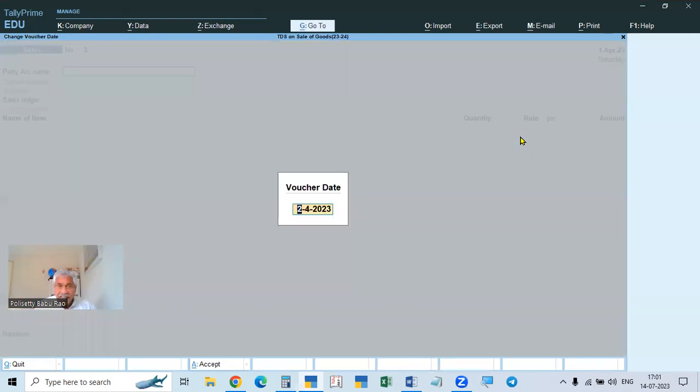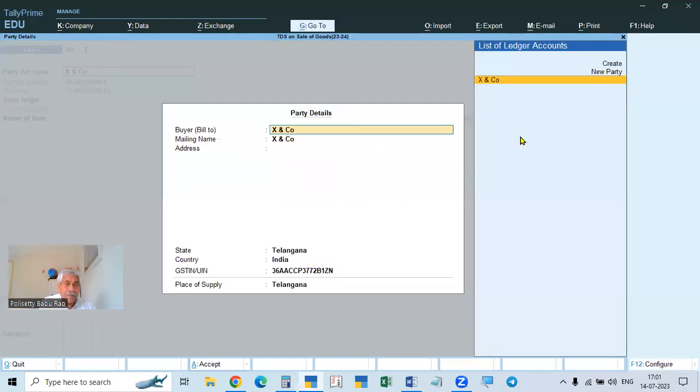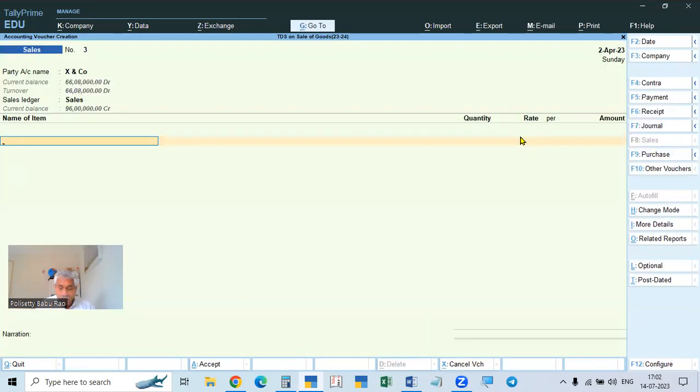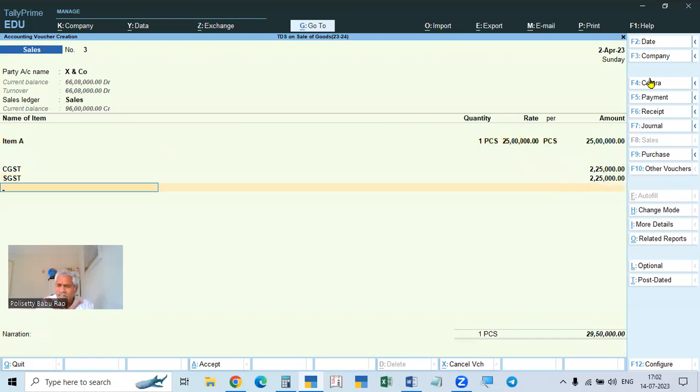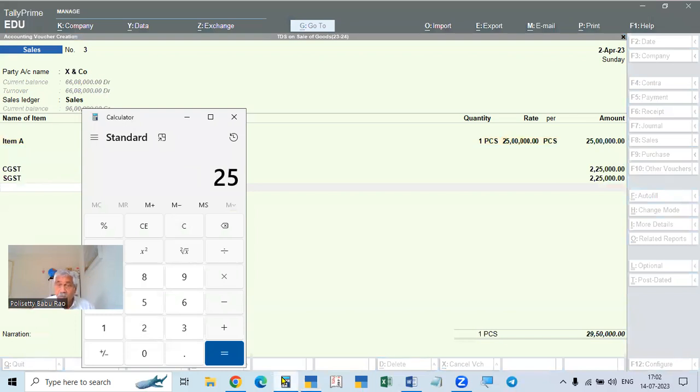For example, on 2nd April, again we sold to the same person, the same or different goods, whatever it may be. Suppose it is 25 lakhs. So the second bill is 25 lakhs. Write the bill, then CGST, but no calculation. We will not calculate any amount. The taxable amount is only 25 lakhs, and the last bill was 40 lakhs. So the total is 65 lakhs.